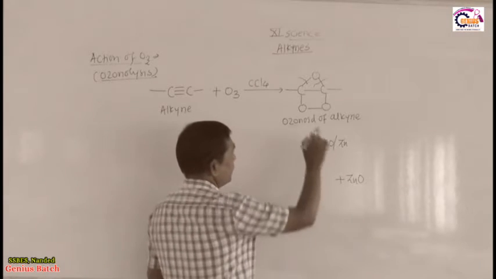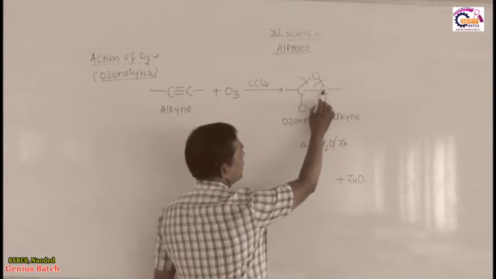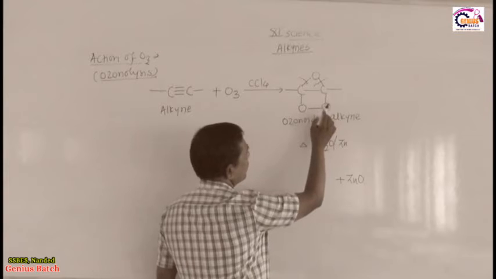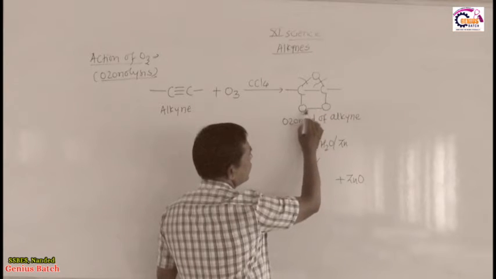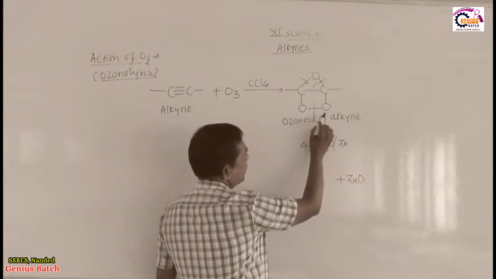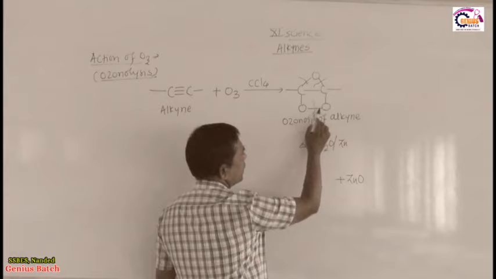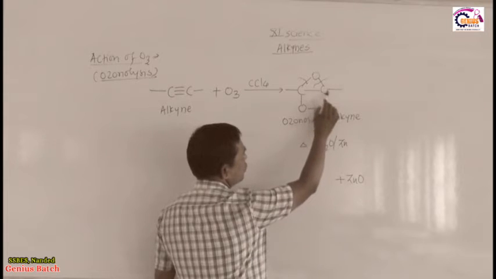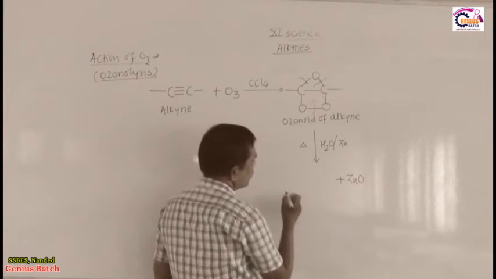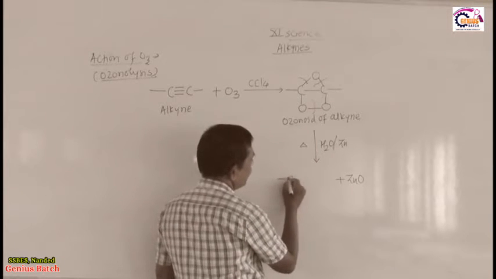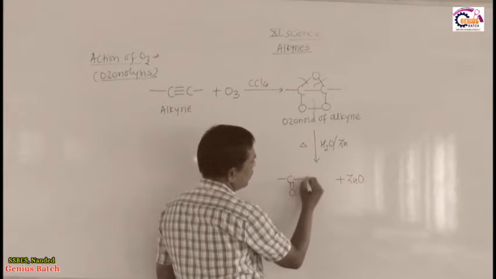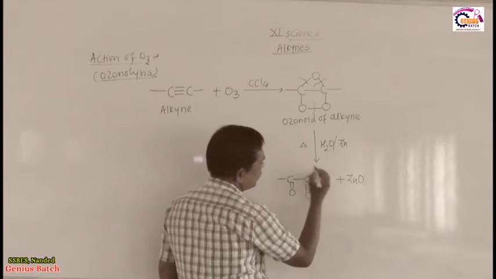Then as this carbon and this carbon lose one valency or one bond, the oxygen bond present here also breaks. So, automatically this oxygen also loses one bond, this carbon also loses one bond, they form a double bond, here also a double bond forms. This results in the formation of carbon double bond oxygen, carbon double bond oxygen.